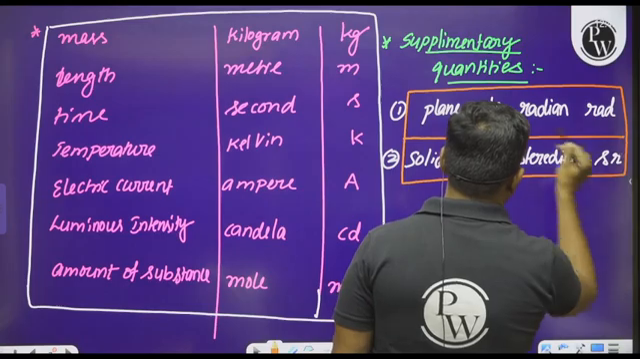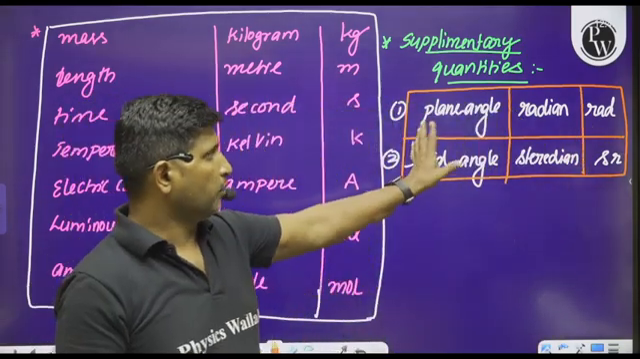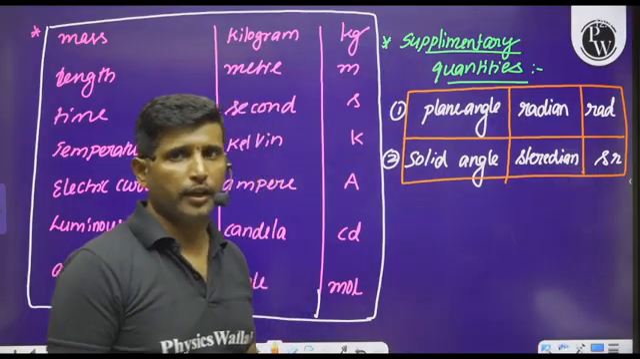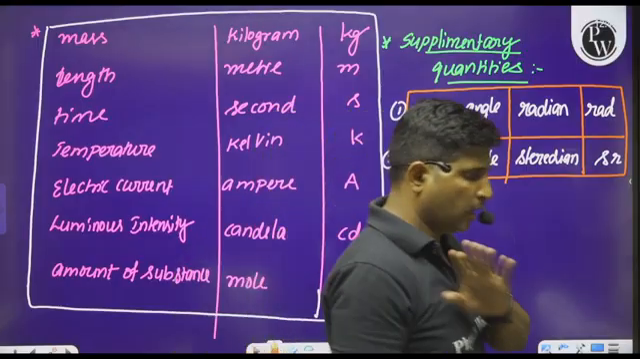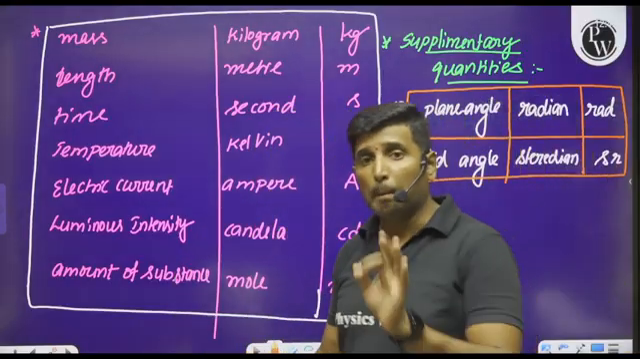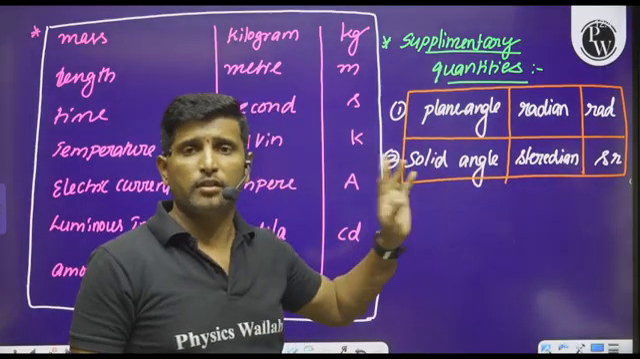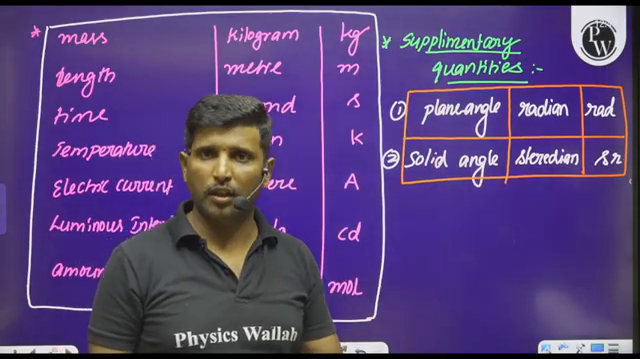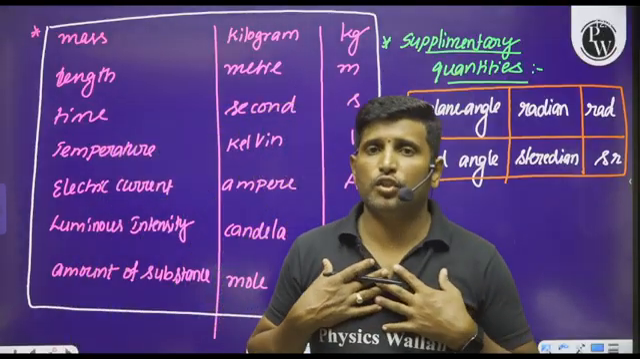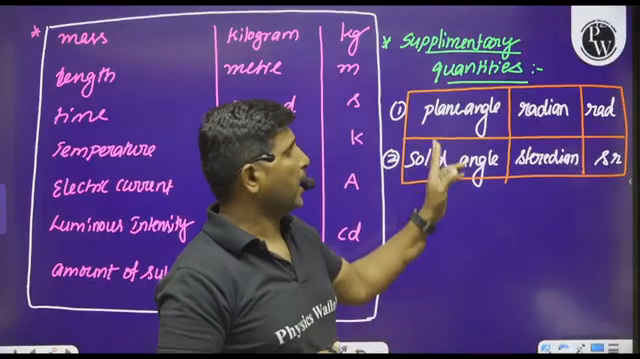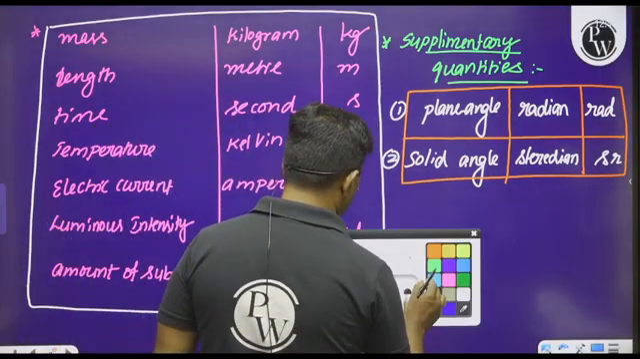So how can we define these 2 supplementary quantities? See here, the definition of these fundamental quantities will never be asked, but the definitions of these supplementary quantities are asked in the previous papers. So why should we require the knowledge of the definition of plane angle and solid angle? Okay, so observe this. How can you define the plane angle?